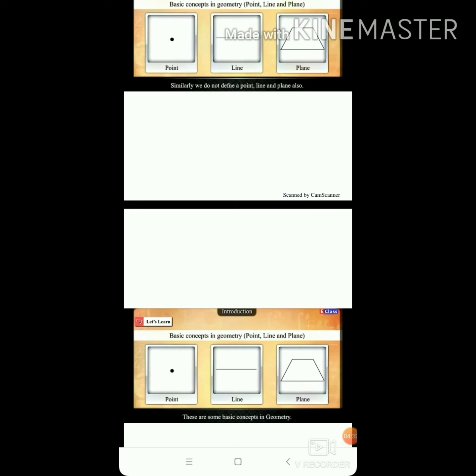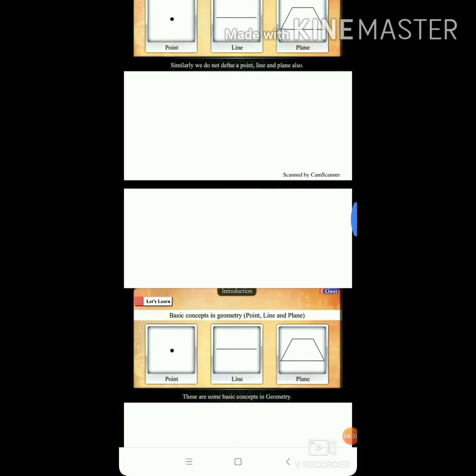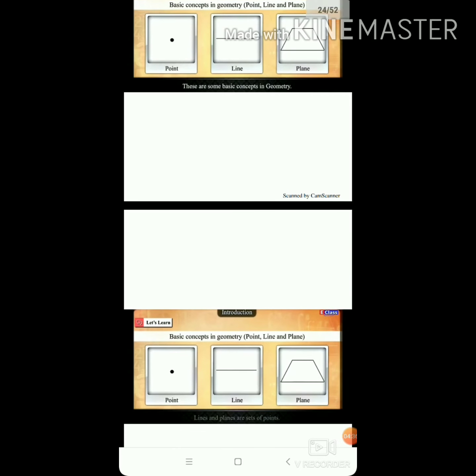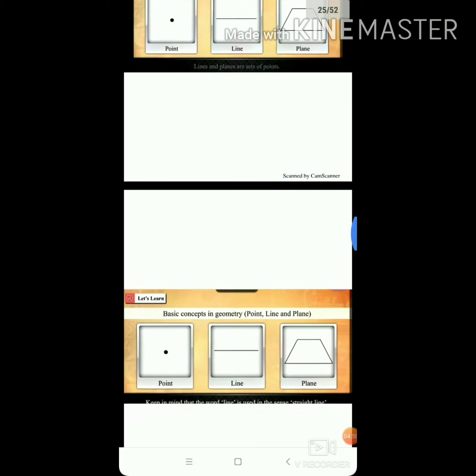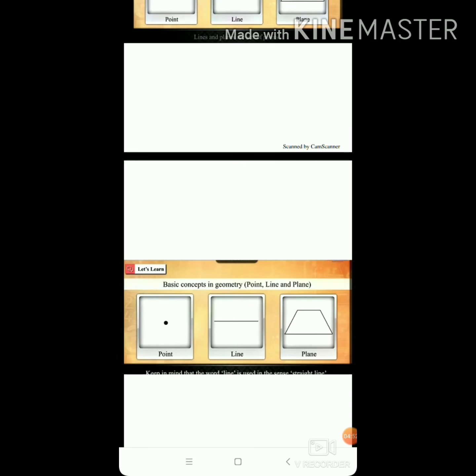Line and plane are sets of points. In Mathematics Part First, we study sets. Then line and plane are sets of points. Keep in mind that the word line is used in the sense of straight line.